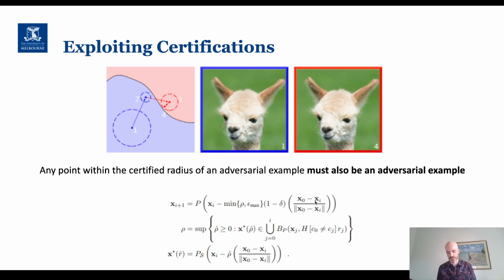So this allows us to basically try and find motion in the direction that's going to minimize the distance between our final sample and our original input. And we take our step size in a way that now ensures that we remain within the intersection between all certificates of the adversarial example class that we've seen. And then we scale the step size by 1 minus delta, which ensures that we remain within the certified radii of points that we've previously seen, or of adversarial examples that we've seen, which preserves the fact that this xi plus 1 must also be an adversarial example.